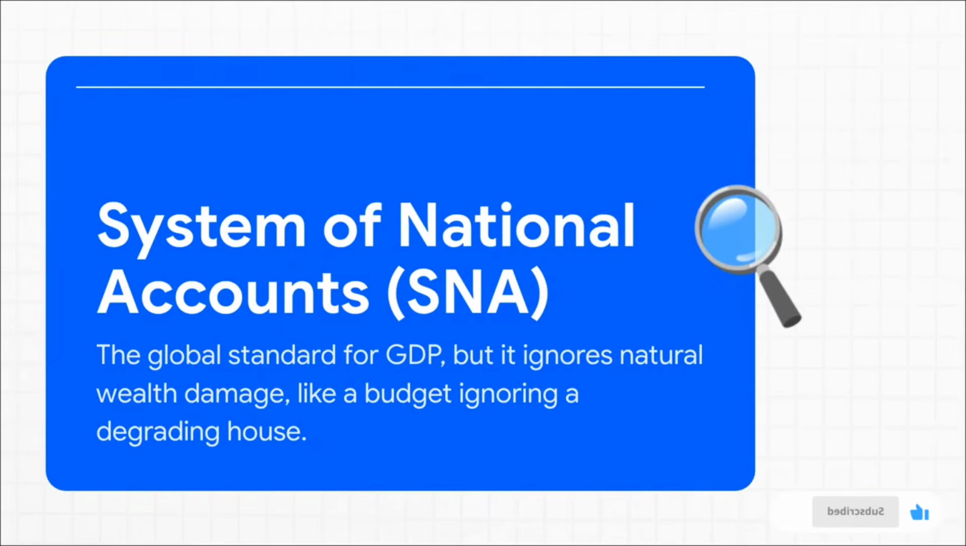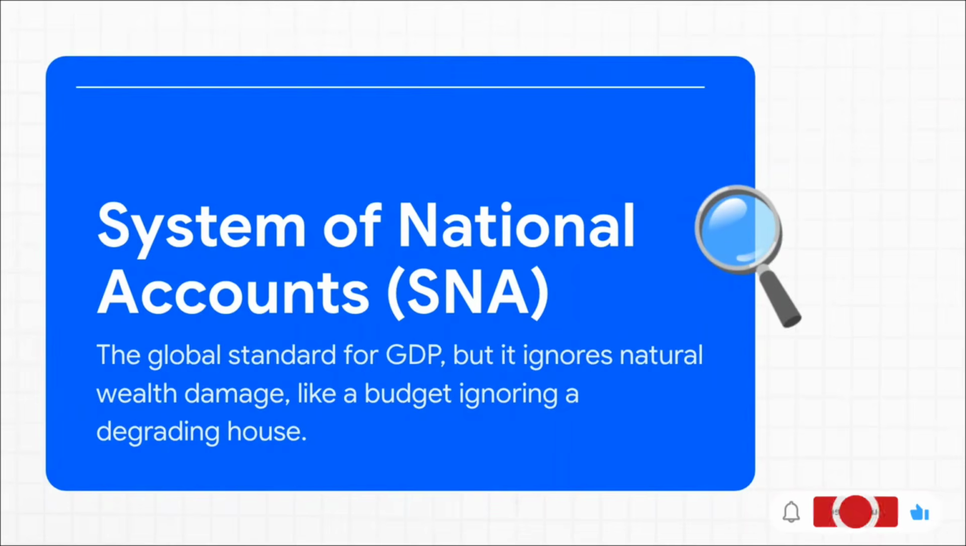So, the SNA is basically the global rulebook. Pretty much every country uses it to figure out how their economy is doing. But that analogy on the slide, it's perfect. Imagine a family celebrating a big jump in their income. Why? Because they sold off all their furniture, their appliances, everything for cash. They're celebrating, but they don't realize they've just gutted their own home. That's SNA. It's great at tracking the flow of money, but it's terrible at tracking our actual stock of wealth, especially our natural wealth.